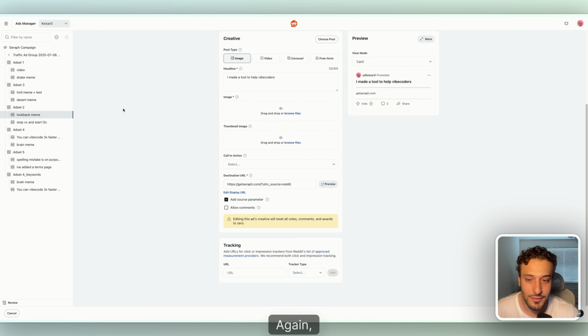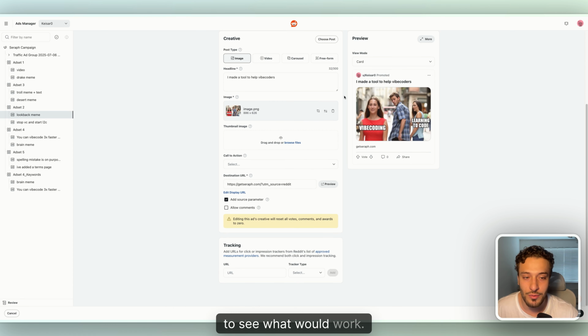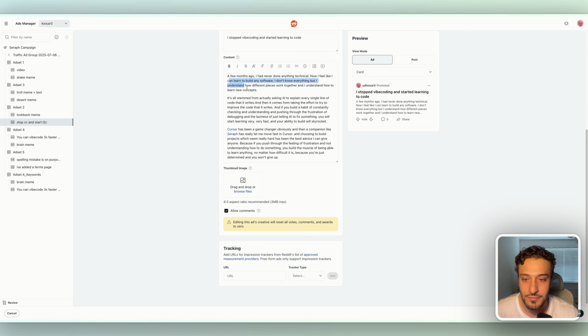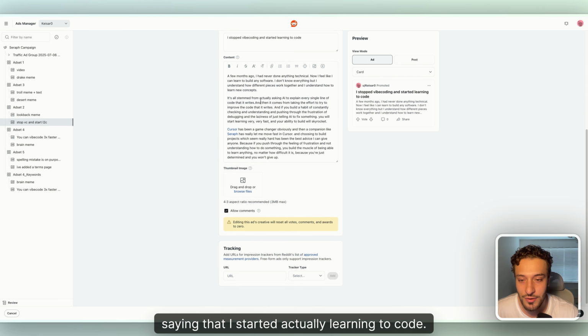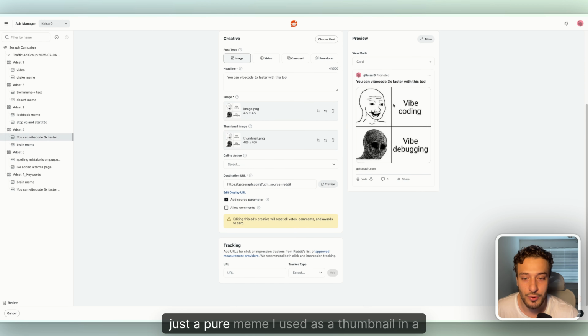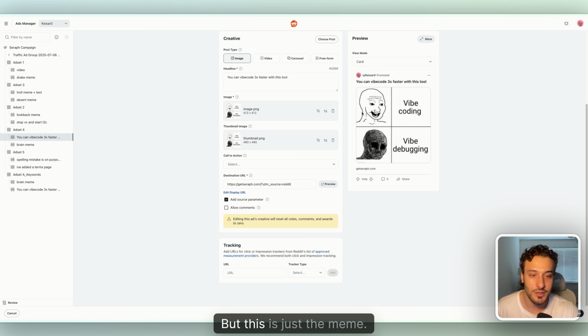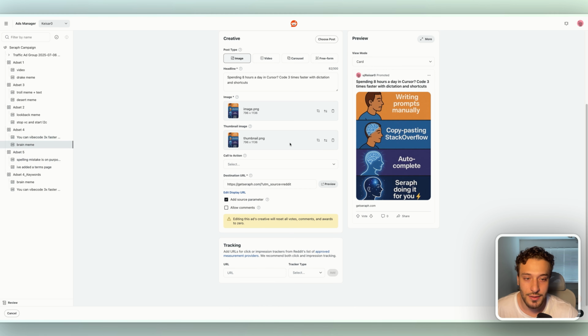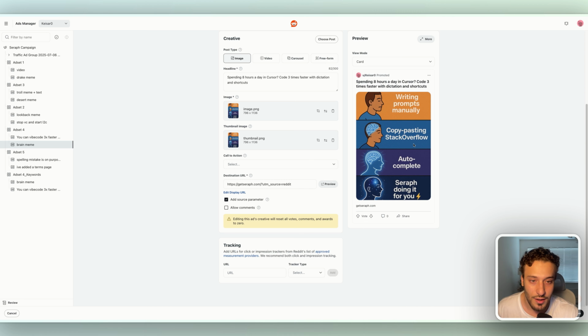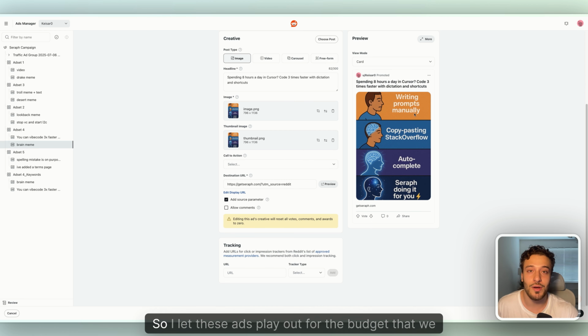Again, these are all different things that we're trying to see what would work. This is another one, another meme, made a tool to help vibe coders. And then another value post. This is kind of saying that I started actually learning to code, and then I linked Serif as well. This is just a pure meme. I used it as a thumbnail on a previous one, but this is just the meme. And then this is another meme I used AI to make. You can tell it's kind of the same style as the first one, and uses the same headline. So I let these ads play out for the budget that we had.